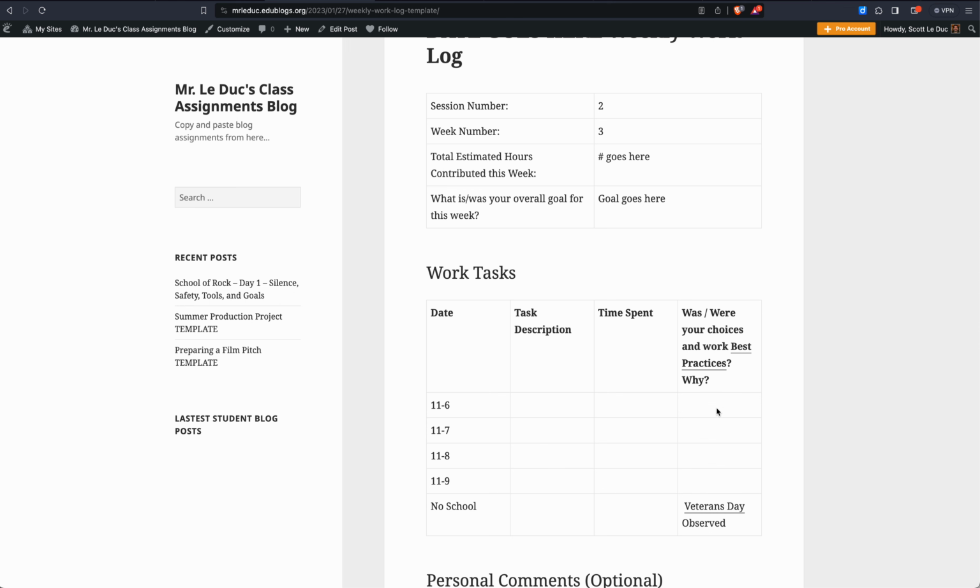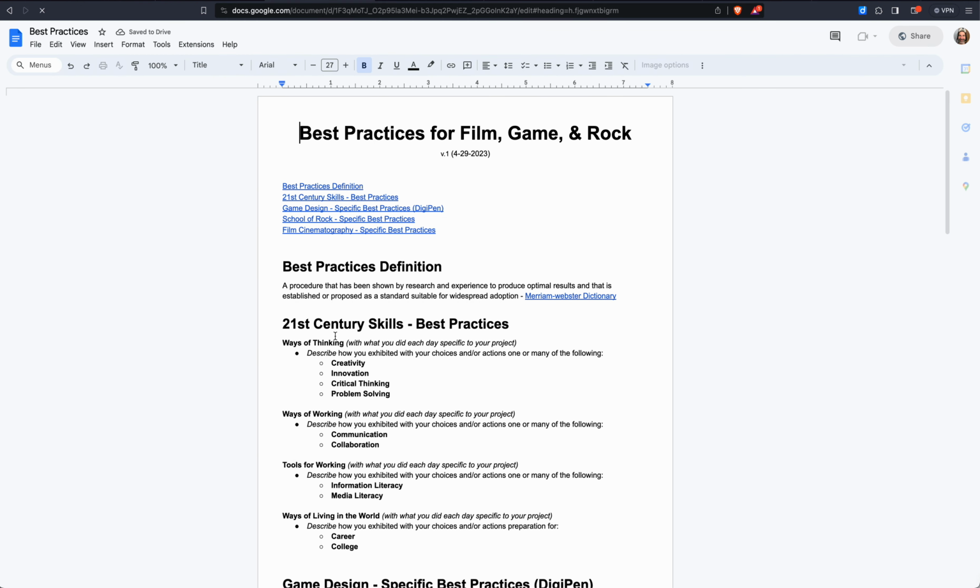And a reminder, you don't have to put a best practice for every day, but look at the best practices and focus on the specifics of 21st century skills. And what I'm looking for is you're writing these words in there. Like, yes, I worked on critical thinking skills because, or I was communicating with my team effectively because. We're talking 1 to 2 sentences, maybe. That's what I'm looking for.